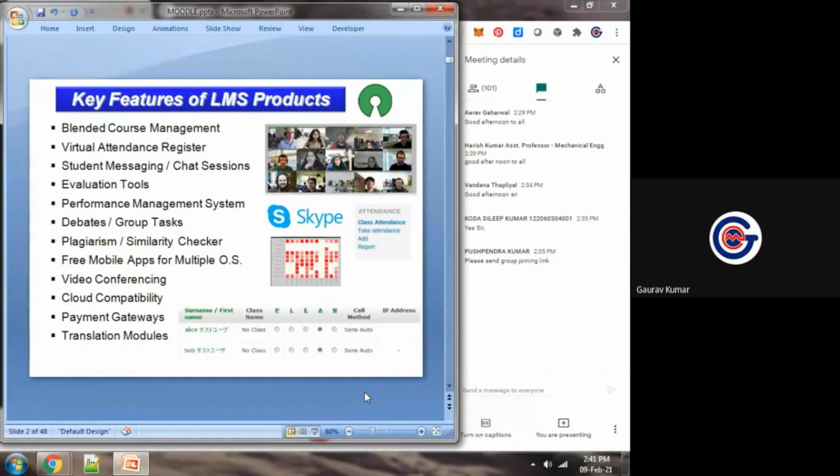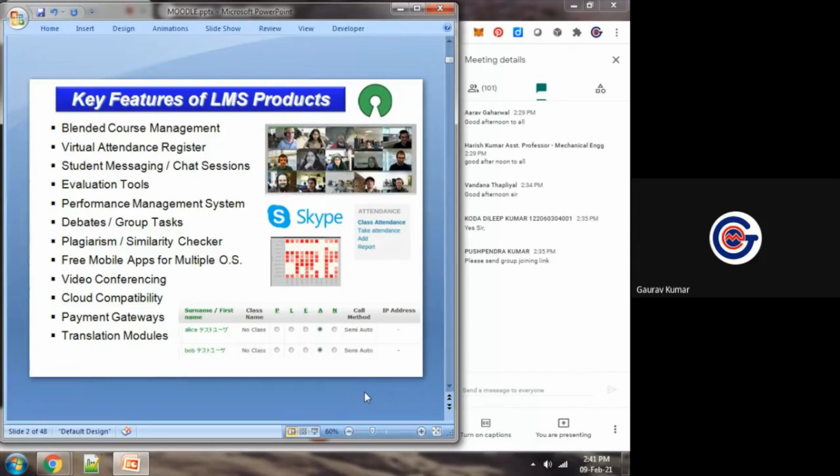So why are we saying this? First of all, we have to analyze different tools. Okay, Google Classroom, Moodle, Edmodo, Claroline. So at least 3 to 4 tools, at least 3 to 4 platforms, you should be aware of their features. And after that, you will be able to decide which platform is best.